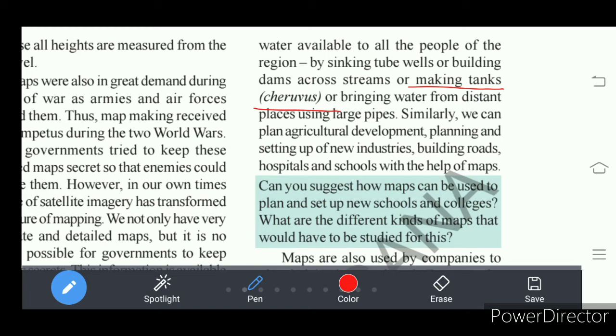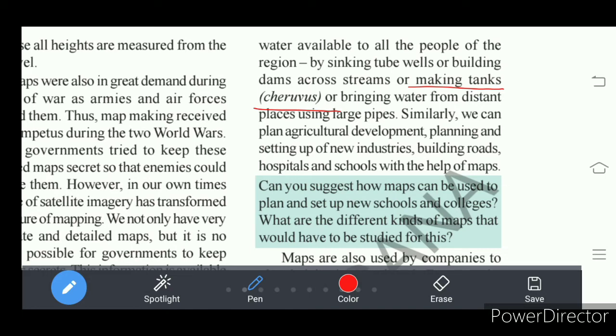Nearly 600 meters height, water is taken from Kaleshwaram, that is, the river Godavari water we are getting. So for this, what have they used? Maps. Maps tell where the rivers are, where the water is, understand, and where is the place near to the sea level, where is the place above the sea level.